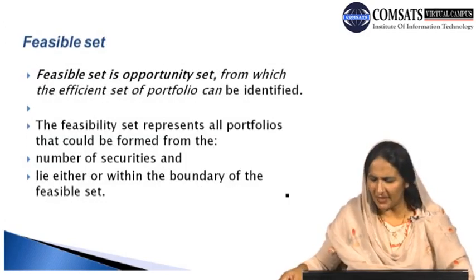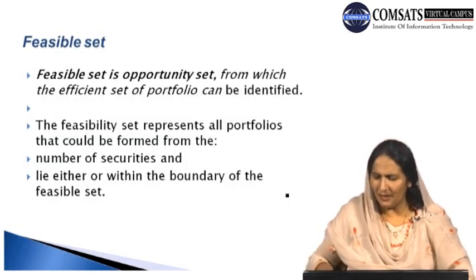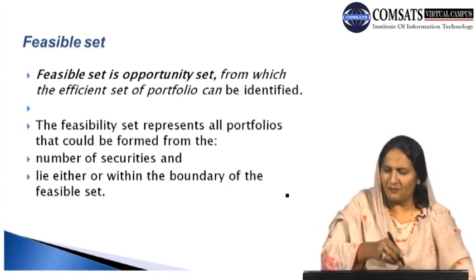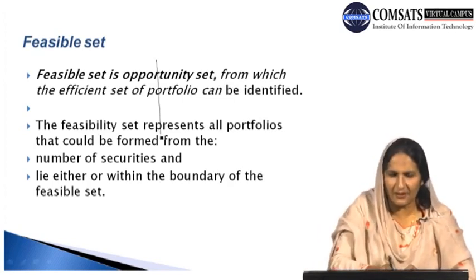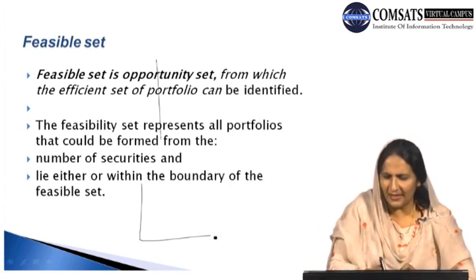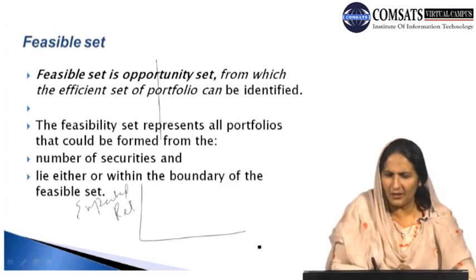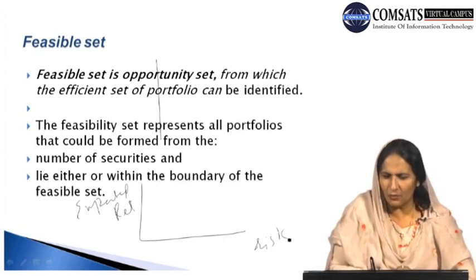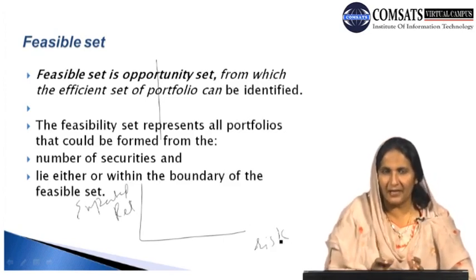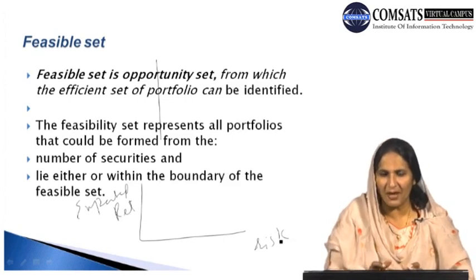For example, what are the feasible boundaries and what are the feasible frontiers? Suppose we have expected returns on the vertical axis and risk on the horizontal axis, and we want to draw a feasible set, and the set which is giving us the maximum benefit is also known as the efficient set.